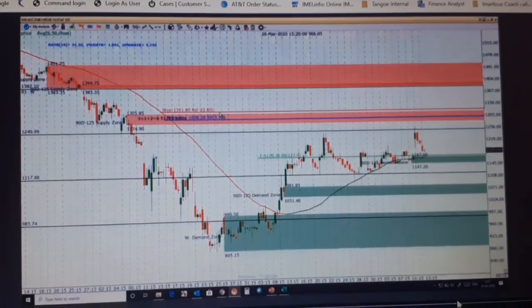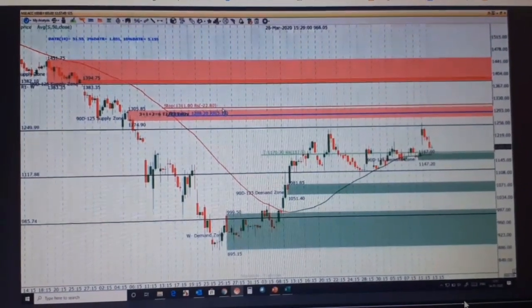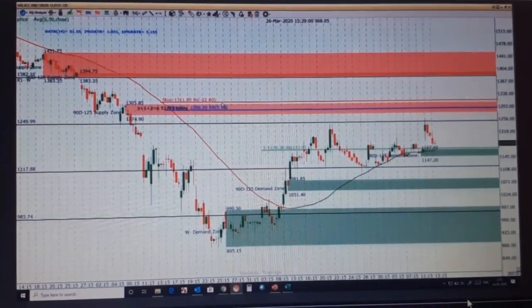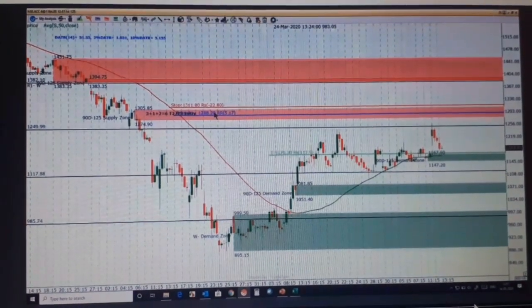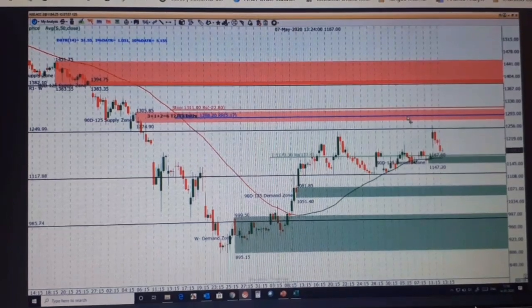Okay? Why will you take a higher time frame entry? You have to take entry on a lower time frame, right? So this is the first zone you will encounter. So you first need to take an entry on this.